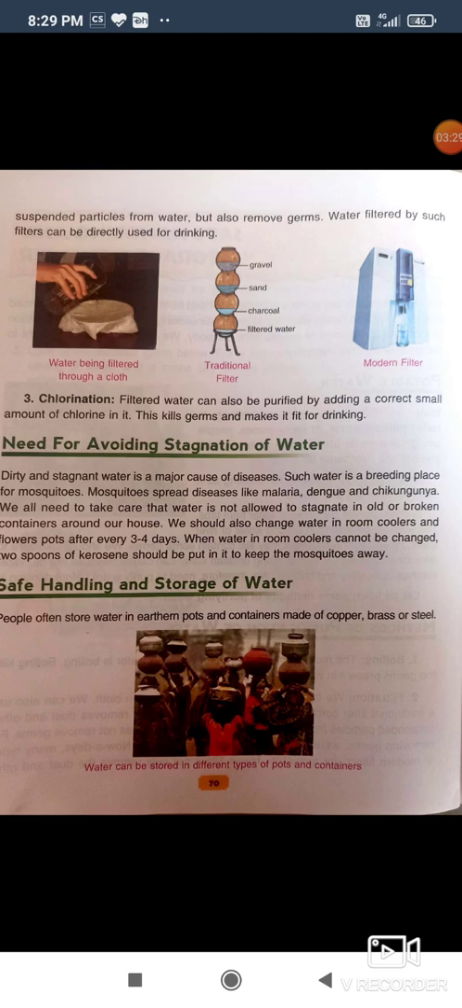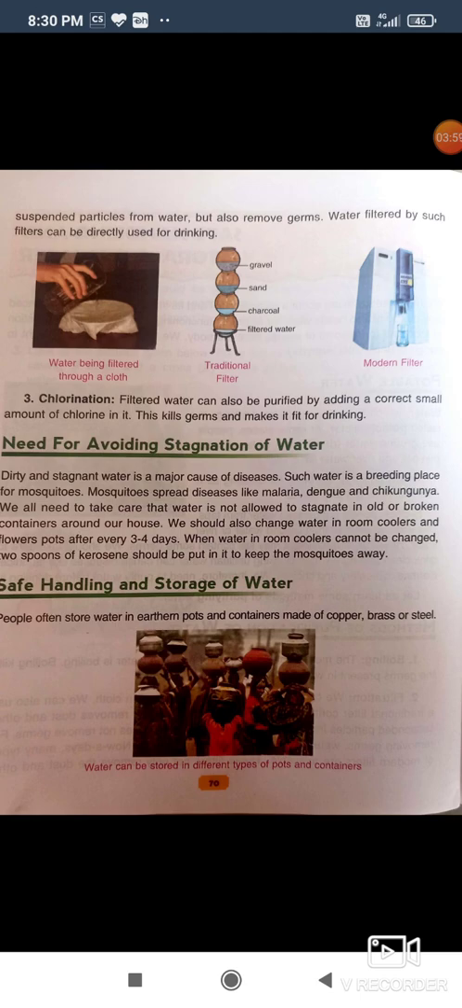We all need to take care that water is not allowed to stagnate in old or broken containers around our house. We should also change water in room coolers and flower pots after every 3-4 days. When water in room cooler cannot be changed, 2 spoons of kerosene should be put in it to keep the mosquitoes away.